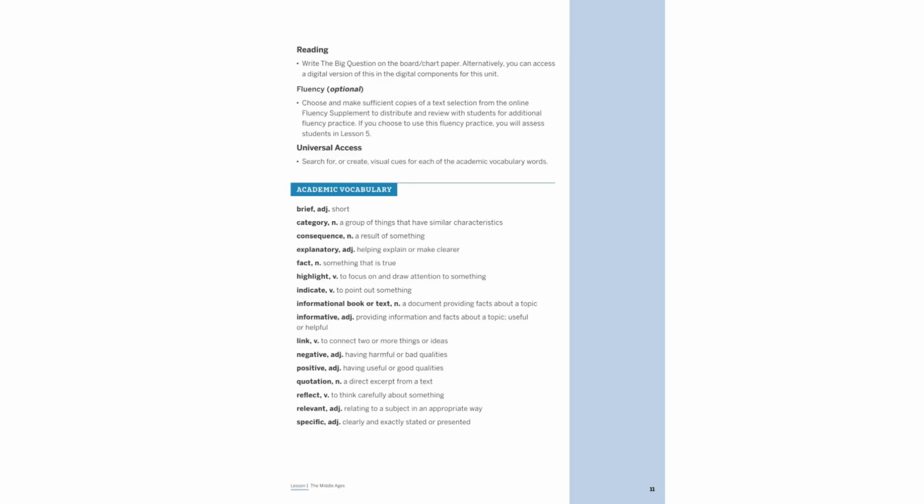The Middle Ages, a pivotal era, is explored through academic vocabulary. Words like brief and category help classify and describe this period. Understanding consequence and explanatory aids in grasping historical impacts. Informative texts provide factual insights, while reflect encourages critical thinking. These terms are essential for analyzing the Middle Ages' complexities and their relevance today.